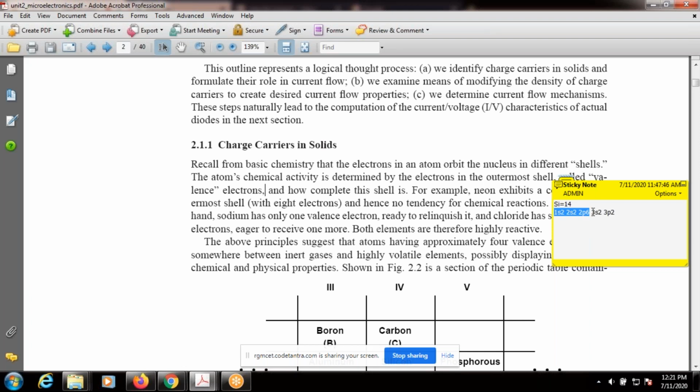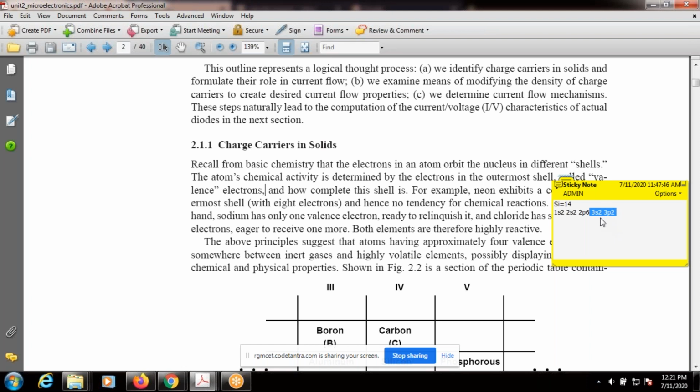Then which shell determines the chemical property of a material? The outermost shell, 3s2, 3p2. In the third shell, the s subshell has 2 electrons, and the p subshell, which can hold a maximum of 6 electrons, has only 2. So the outermost shell is 3s2, 3p2.